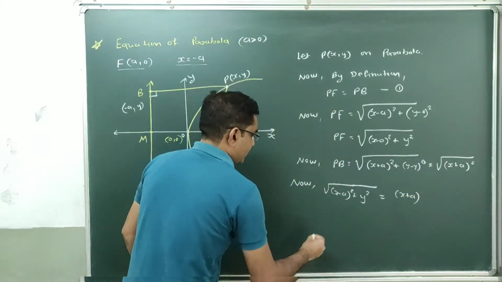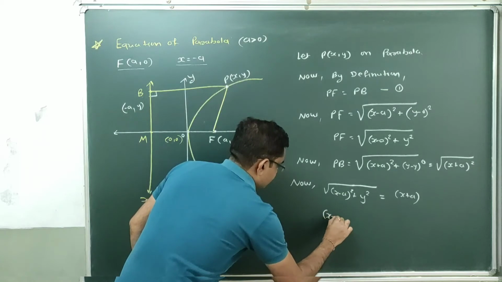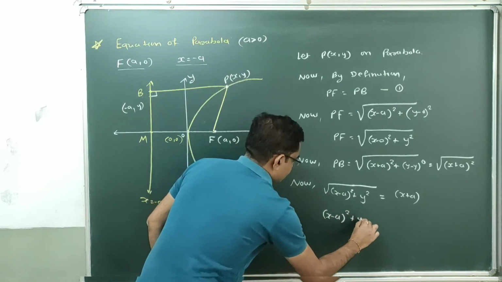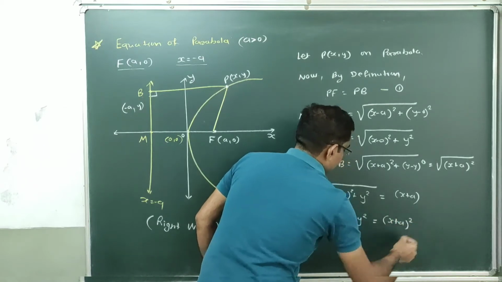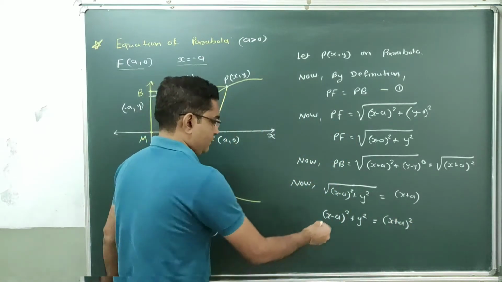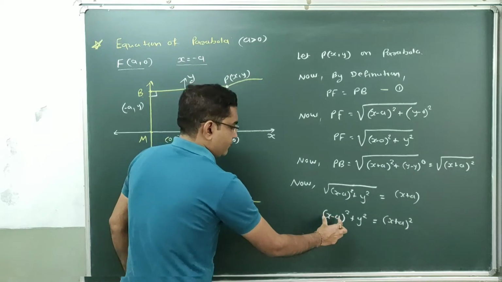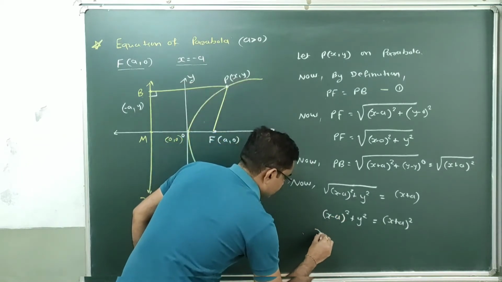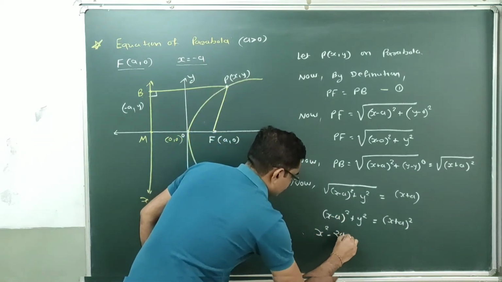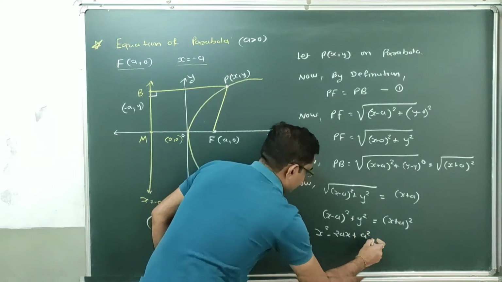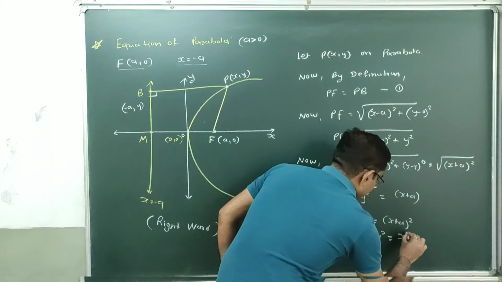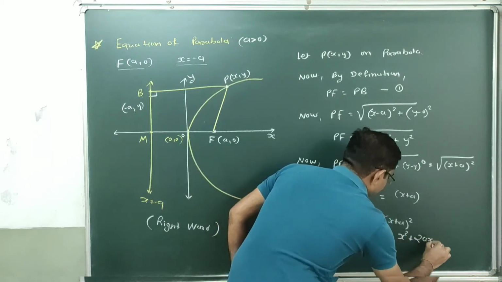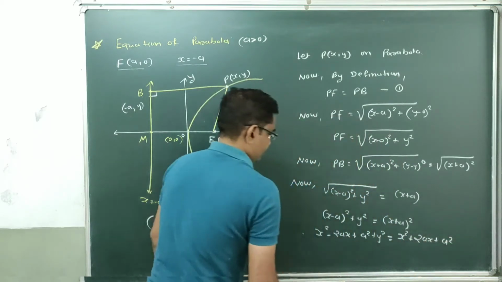Now taking square on both sides, so it's (x minus a) whole square plus y square, and this will be (x plus a) whole square. Now it's a perfect square trinomial. Perform expansion. So it's x square minus 2ax plus a square plus y square. This is equal to x square plus 2ax plus a square.